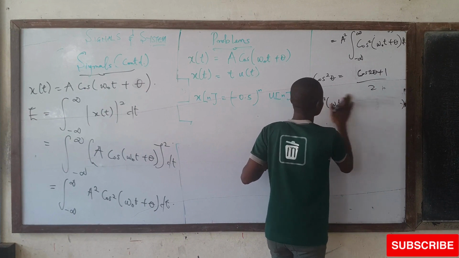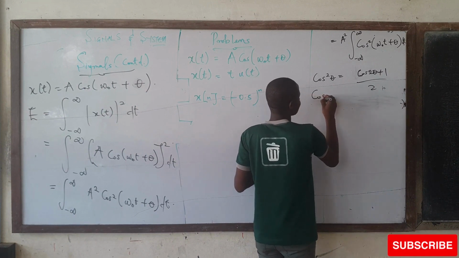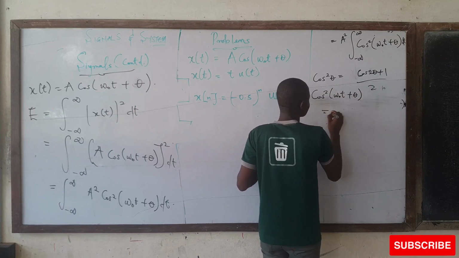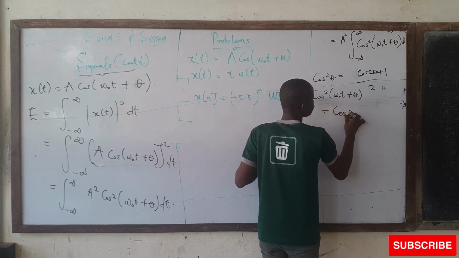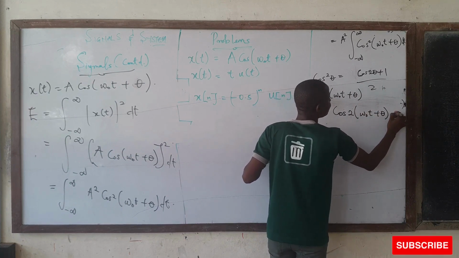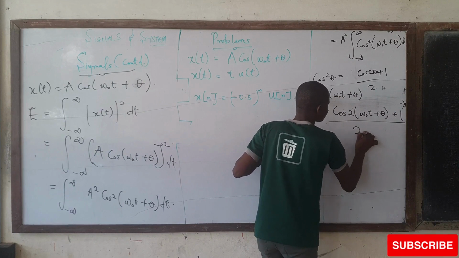Sorry, let me find a way to accommodate this. My cos squared (omega naught t plus theta) equals (cos 2(omega naught t plus theta) plus 1) over 2.